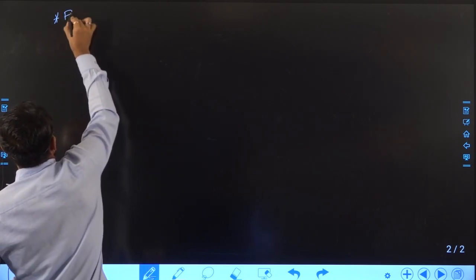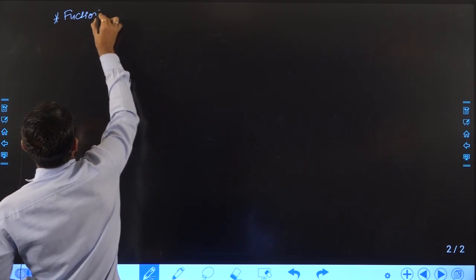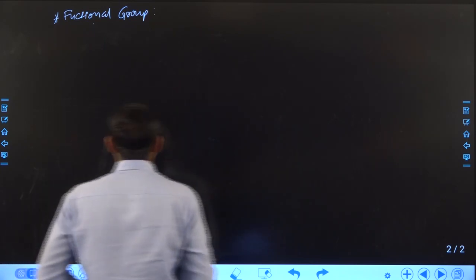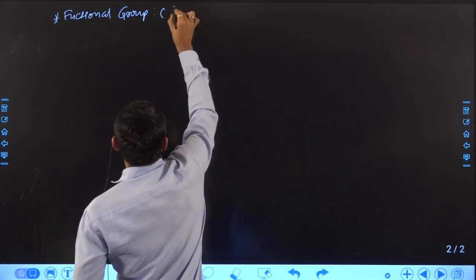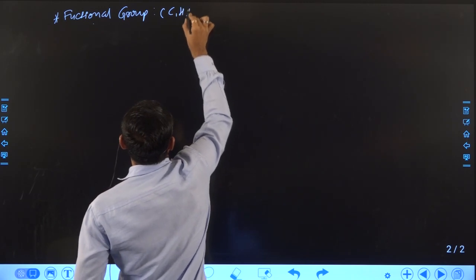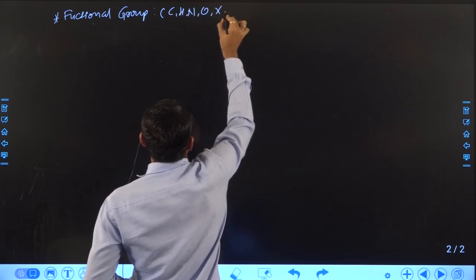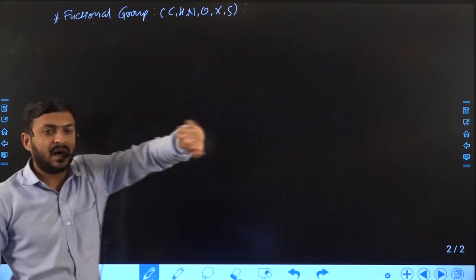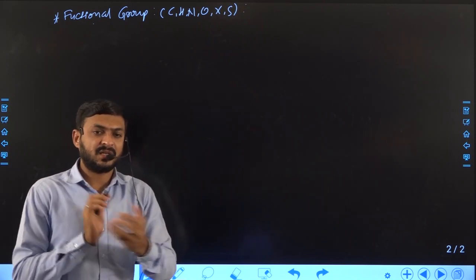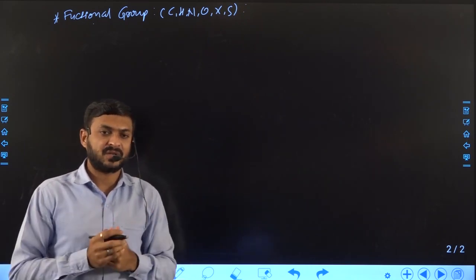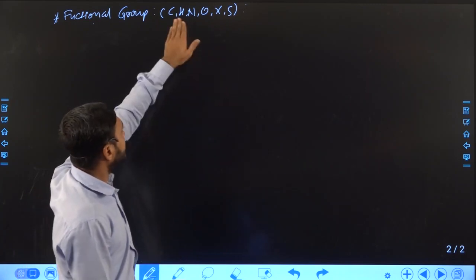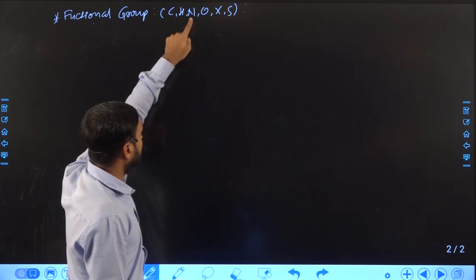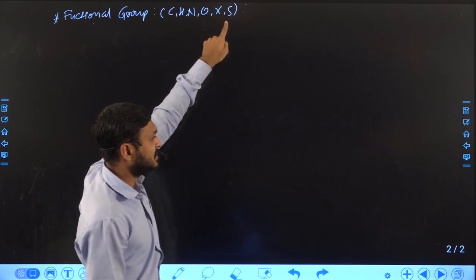Generally a functional group is mainly formed from six kinds of atoms, that is carbon, hydrogen, nitrogen, oxygen, halogen and sulfur. These six elements are attached with each other and form different types of functional groups, right? Here X is equal to halogen.